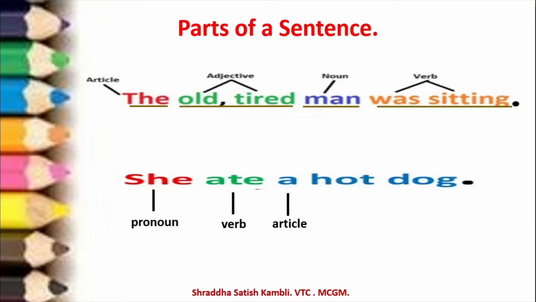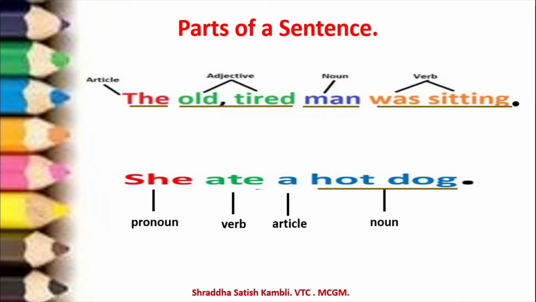Now we come to hot dog. Remember children, here hot dog is one thing. It is not hot separate and dog separate. So here hot will not work as the adjective. So here hot dog, we will take it as the noun, because it is a dish like vada pav that people eat. Okay. So these are two sentences, and these are all the parts of a sentence. So in a sentence, you could have an article, you could have an adjective, you could have a noun, you could have a pronoun, you could have a verb.